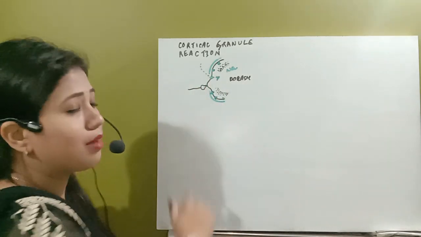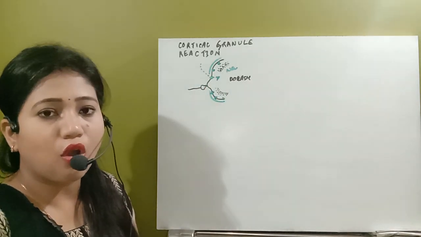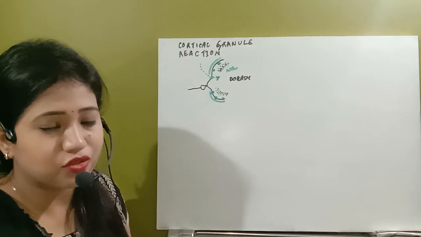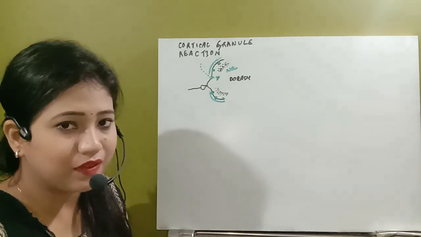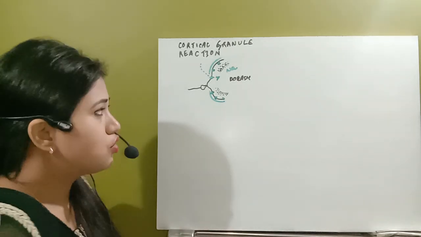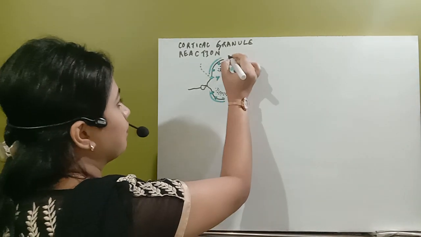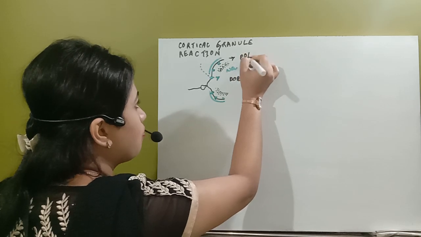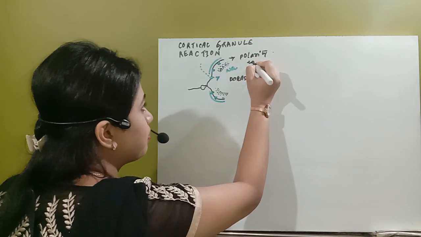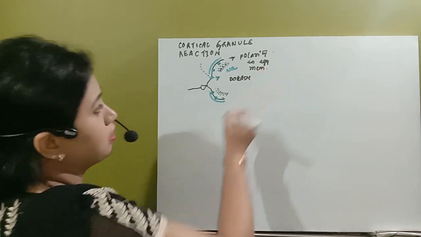As we remember from the first year, in the process of conduction of a nerve impulse, an action potential is developed here in the egg membrane due to the inflow of sodium ions. So due to the sodium ion inflow, a change in polarity is developed in the egg membrane.